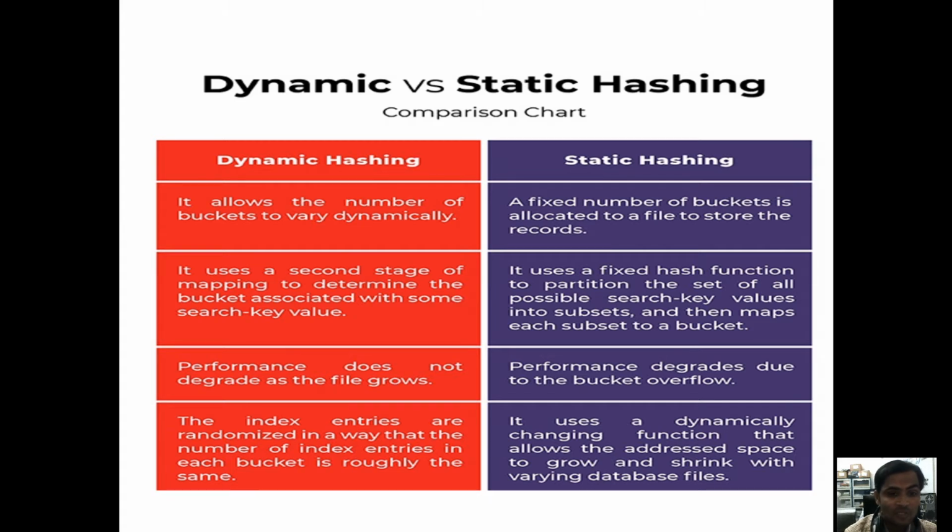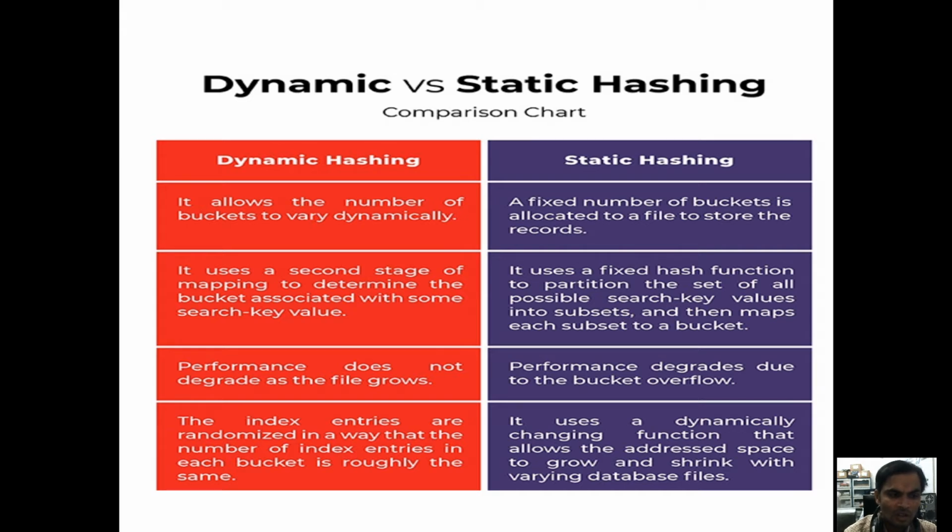Under static hashing, a fixed hash function is used to partition all possible search key values into subsets, and each subset is mapped to a bucket. See here, the major difference between static and dynamic: the binary scenario is there under the dynamic. With the help of the binary scenario, it associates the mapping to the search key values. Under the static, compulsorily with the help of the hash function we identify the value, and that value is mapped to a particular bucket.